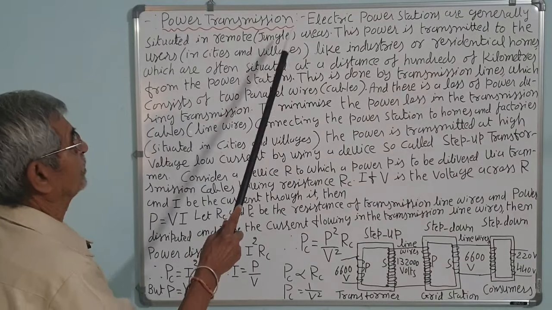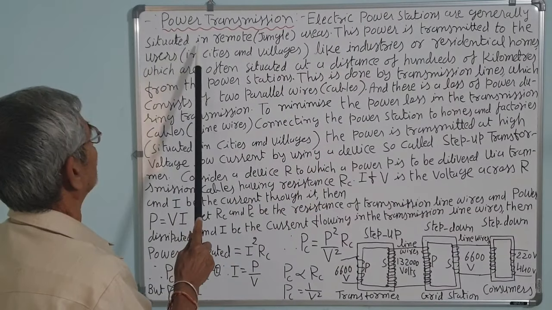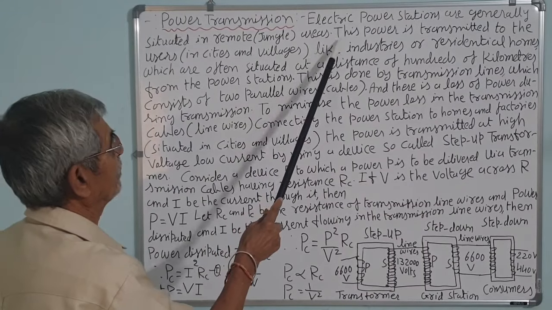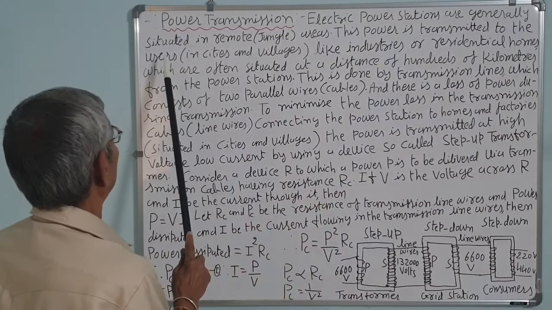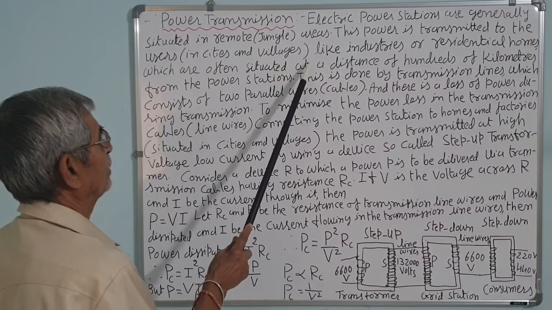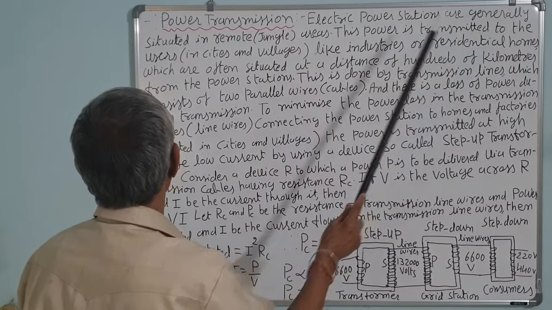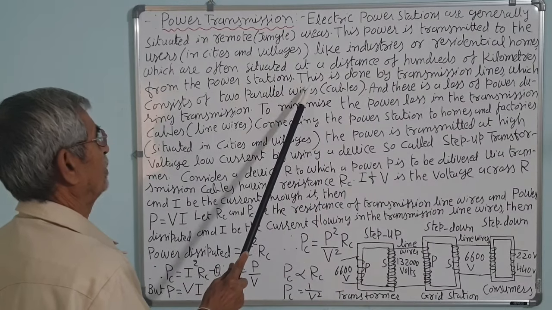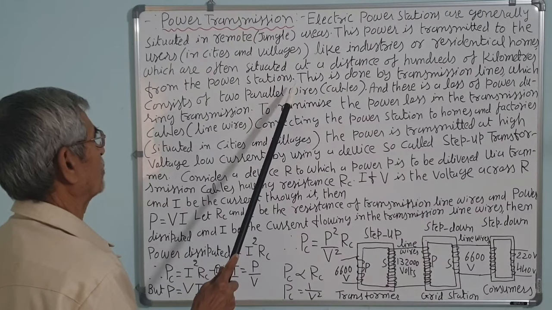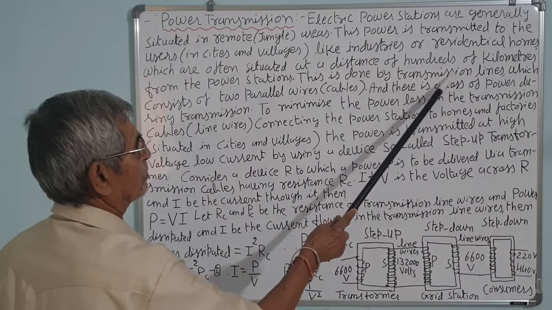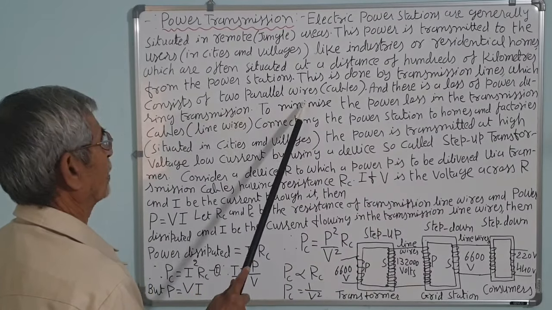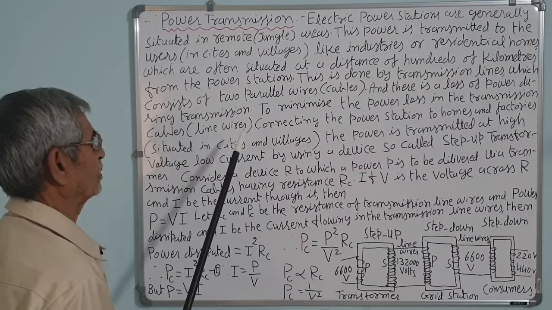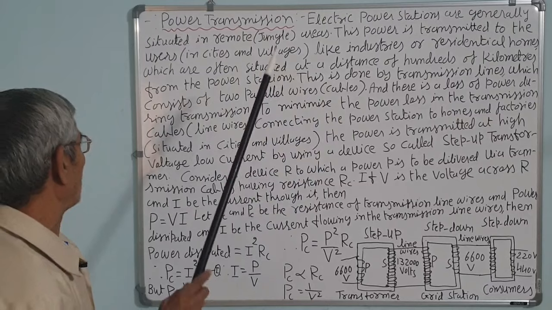Power transmission. Electric power stations are generally situated in a remote area, that is jungle area, where generating power stations are installed at the dam site. This power is transmitted to the users, that is in city areas and village areas like industries or residential homes, which are often situated at a distance of hundreds of kilometers from the power station. This is done by the transmission line wires, which consist of two parallel wires or cables, and there is a loss of power during the transmission. There is a lot of power loss because it is a very long line.